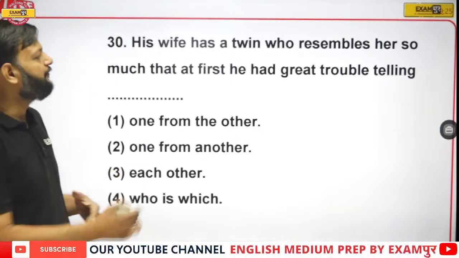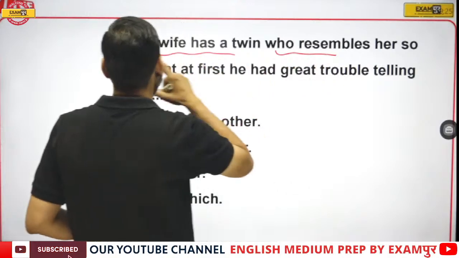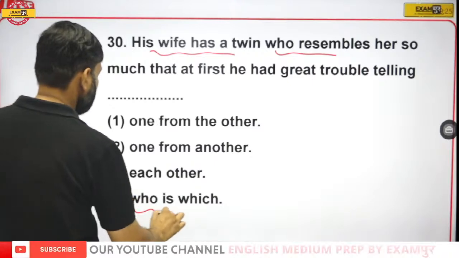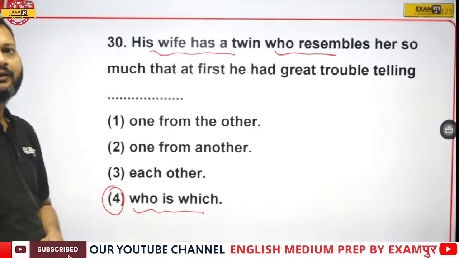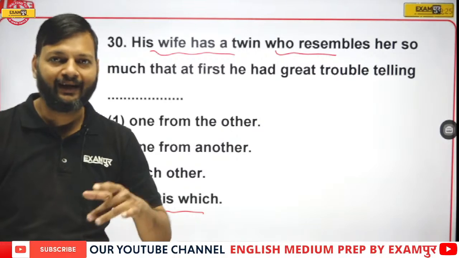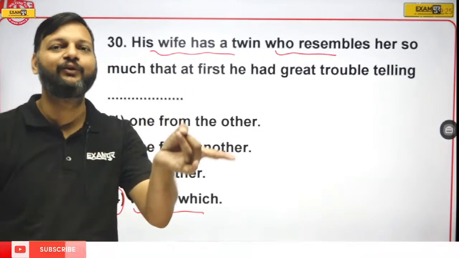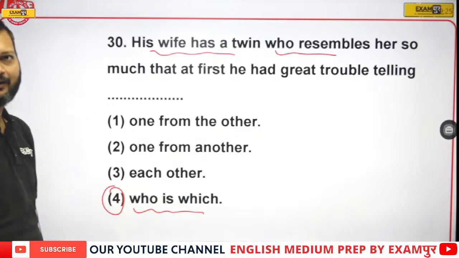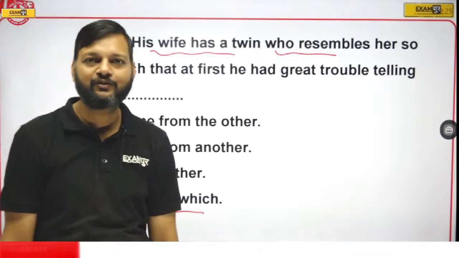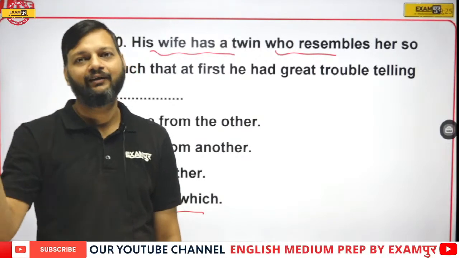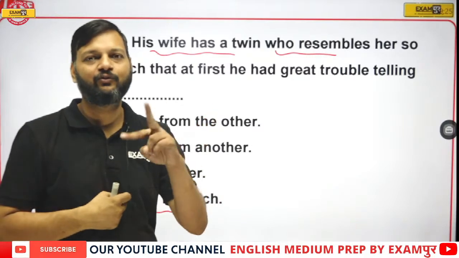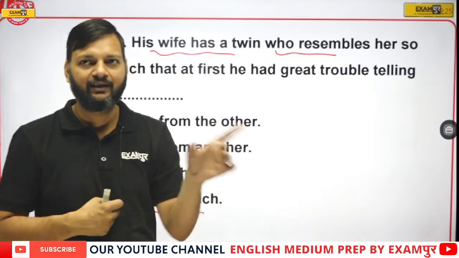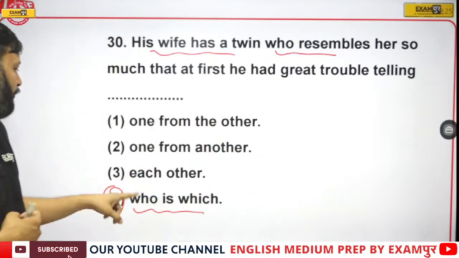See, his wife has a twin who resembles her so much that at first he had great trouble telling who is which. Who is which means it is not possible to recognize who is the wife and who is her twin. Okay, so who is which is the right answer. In Hindi we can say who is which means कौन कौन है, मतलब दो लोग हैं एक जैसे दिख रहे हैं तो मुश्किल होती है कि कौन सा मेरा भाई है कौन सा नहीं है ना. So who is which is the right answer.